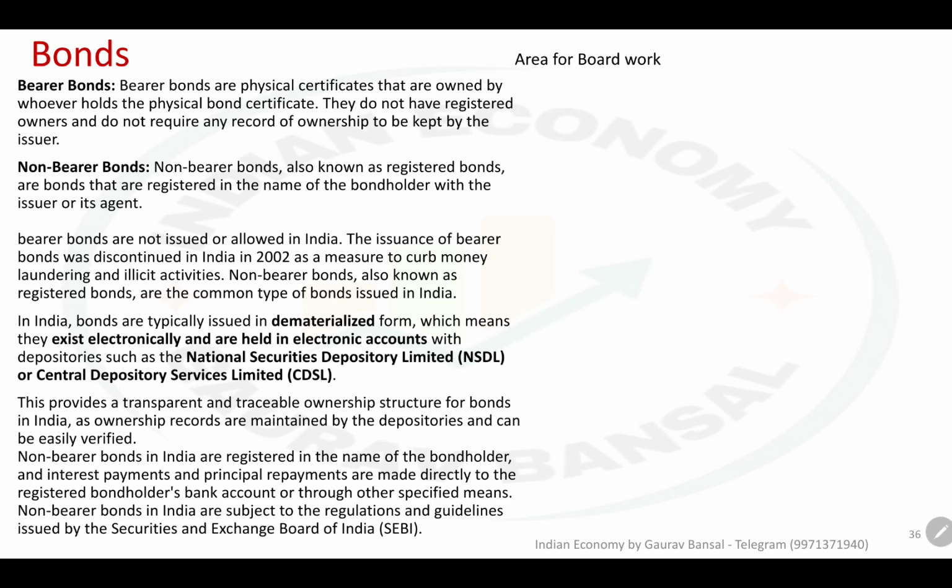Now, some of the other terminology related to the bonds, that is bearer bonds and non-bearer bonds. So bearer bonds are physical certificates. Basically a certificate like a currency. Okay, like you have a currency note of 500 rupees. As long as you have a 500 rupees currency note, you can spend it, you can get anything against it. Exactly like that, bearer bonds work like cash.